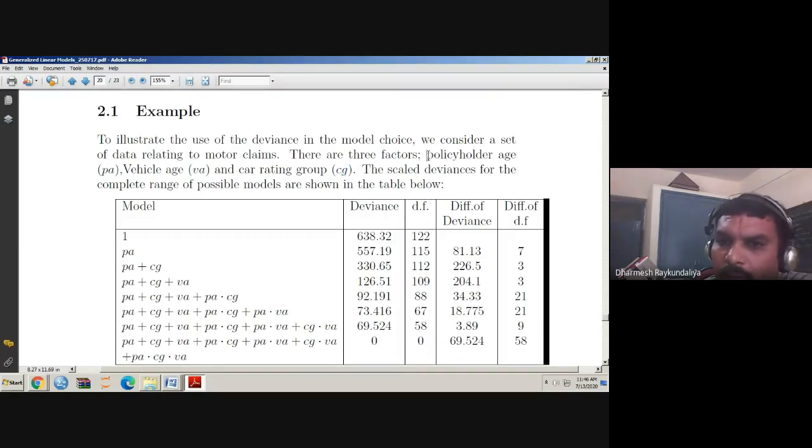कि भाई, what is the age of policyholder? Then what is the age of vehicle? Whether a vehicle was old, vehicle is 5-year-old, 3-year-old, 10-year-old. Of course, if it is 10-year-old, there is more chance of accident. If it is new, again there is more chance of accident. Car rating group: what is the group of rating of the car? Whether it is in the category A, B, C, something like that. So scaled deviance for the complete range of possible models are given.